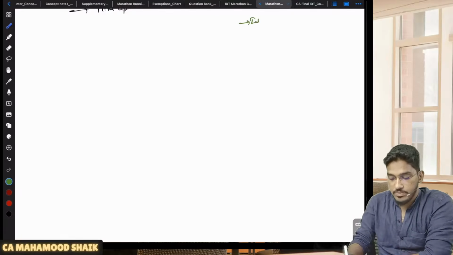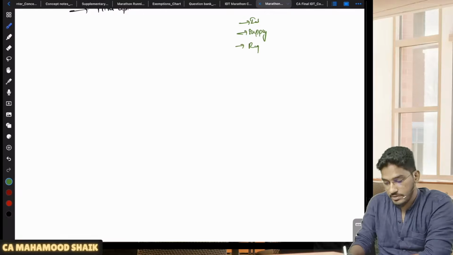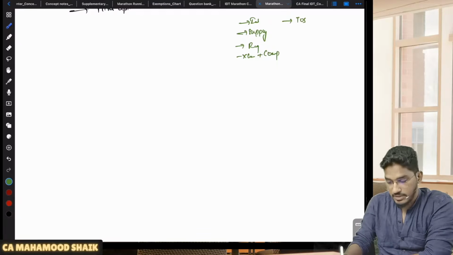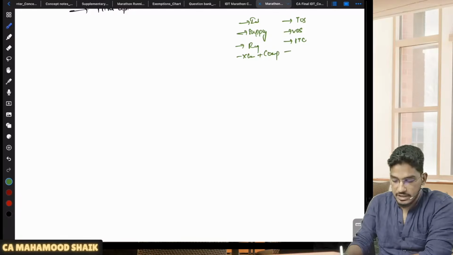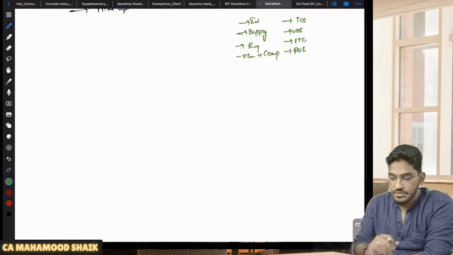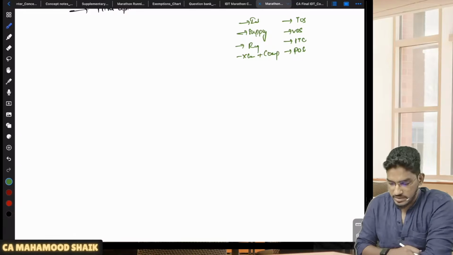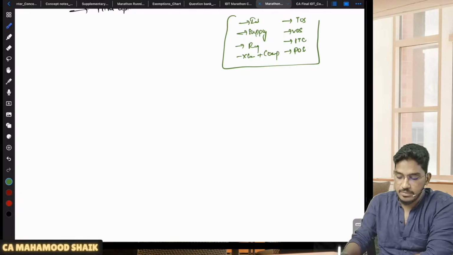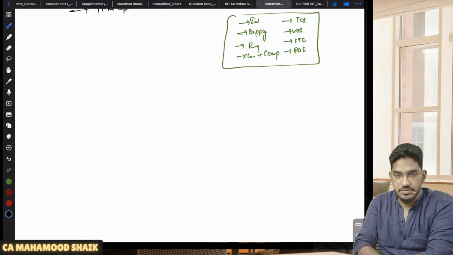First we did the intro part, thereafter the supply part, then we saw registration, thereafter charge of GST along with the composition levy, then we completed the aftercharge, then composition. Thereafter we did a bunch of chapters like time of supply, value of supply, input tax credit, for which we did a dedicated session, and even the place of supply chapter. So this is what I guess we have covered. I don't think I missed anything, but to the extent I remember, these are all the chapters we covered in our previous days.